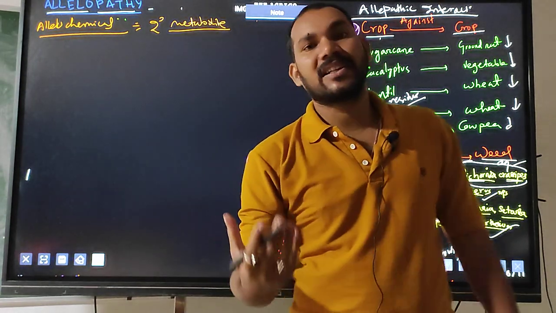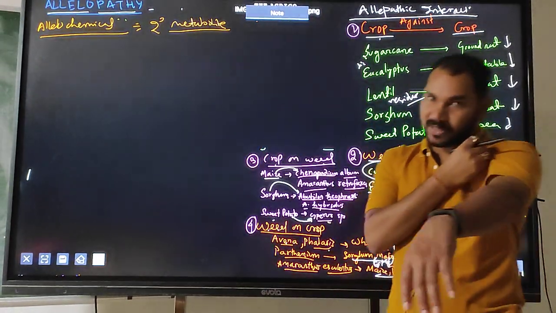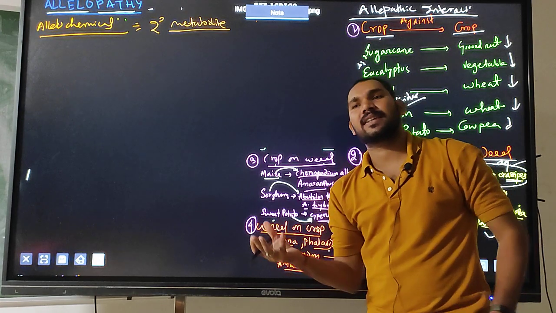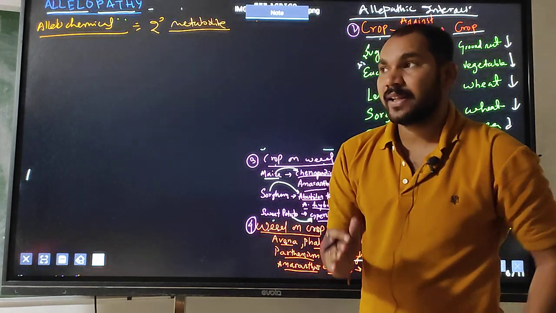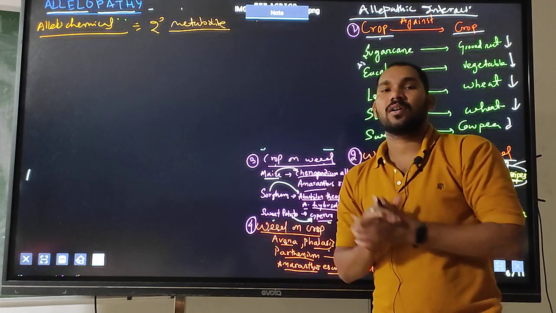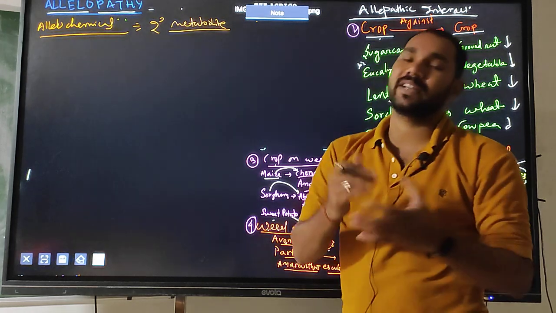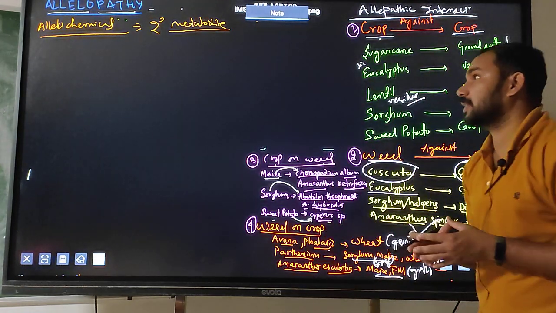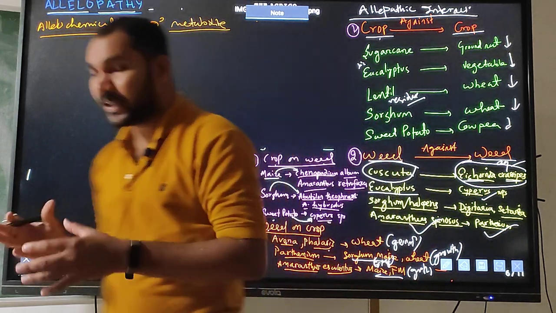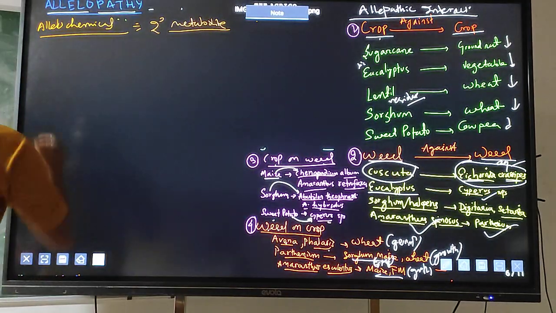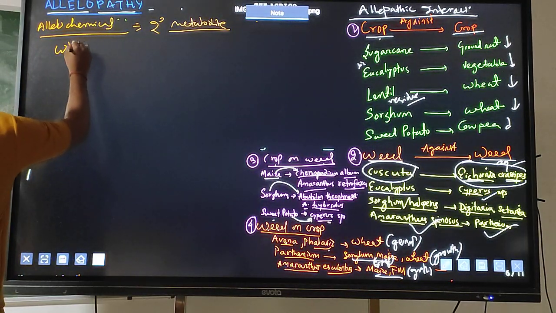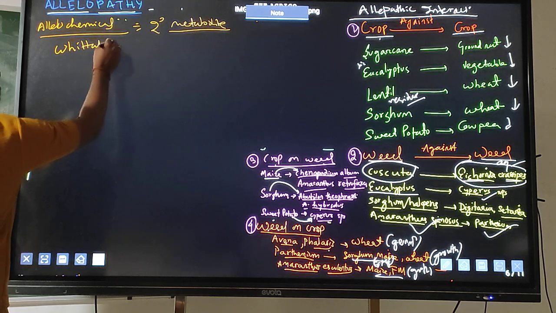If it is initially toxic, then we can say it is true allelopathy, and if the initially released chemical is non-toxic, then it will get converted to toxic form by means of microorganisms, then it is known as functional allelopathy. I have already told the allelochemicals are secondary metabolites. So according to Whittaker, you know Whittaker, who is Whittaker?